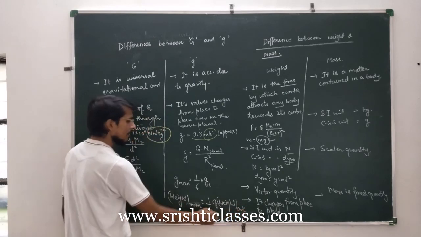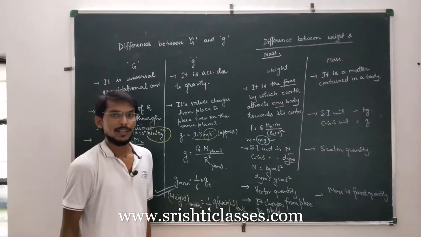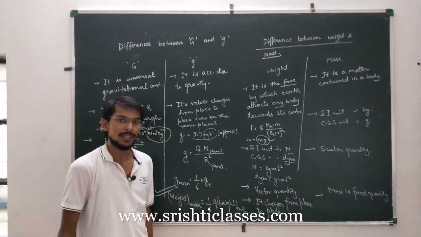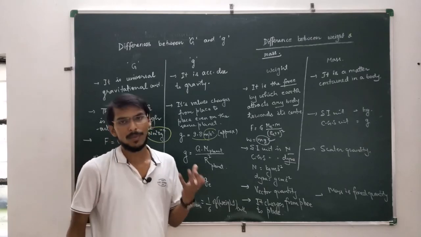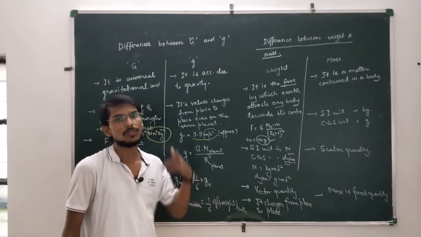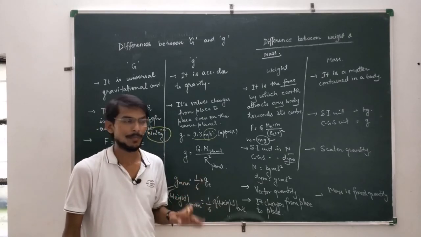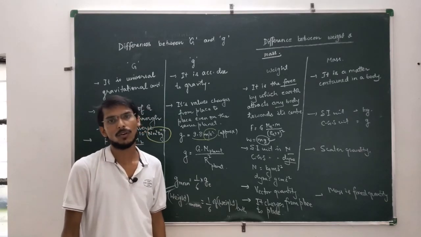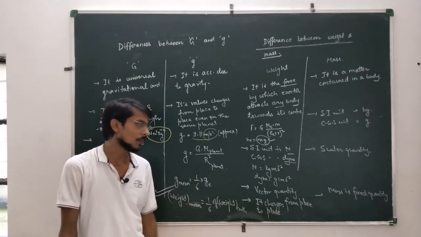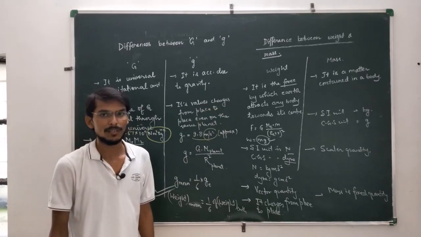But the mass is a fixed quantity. This is a very important concept. It has been asked many times in examinations. If you take a particular body from Earth to the surface of Moon, its mass will remain as such, but the weight will become 1/6 of the weight on the surface of Earth. So these are some important differences between weight and mass.